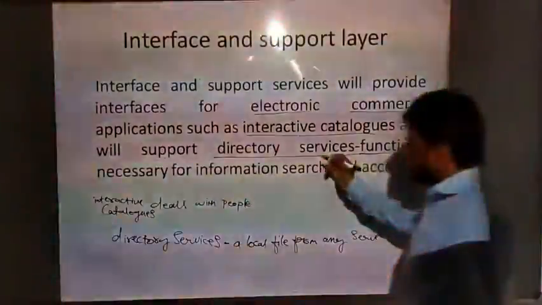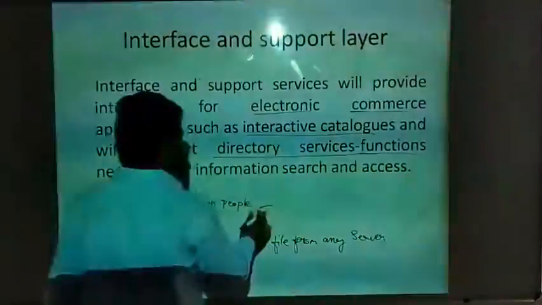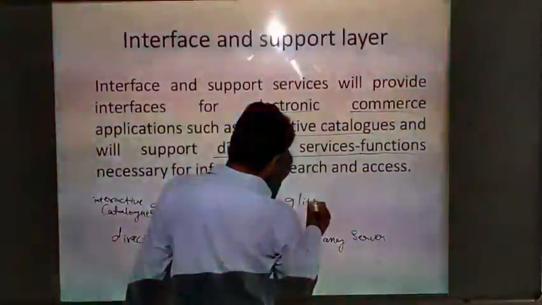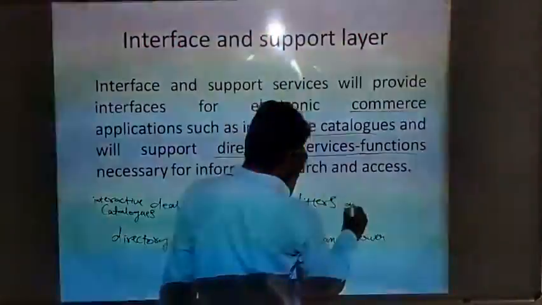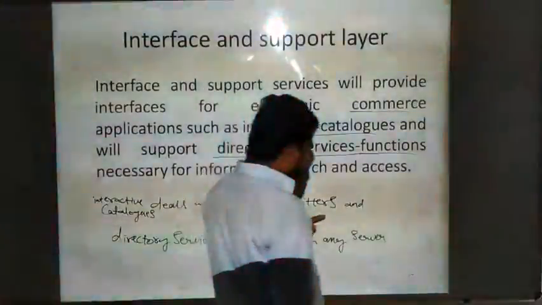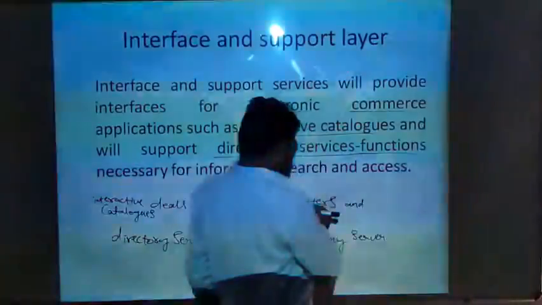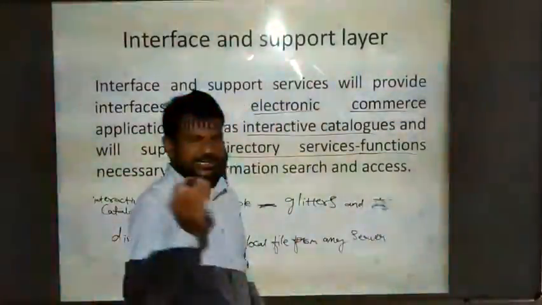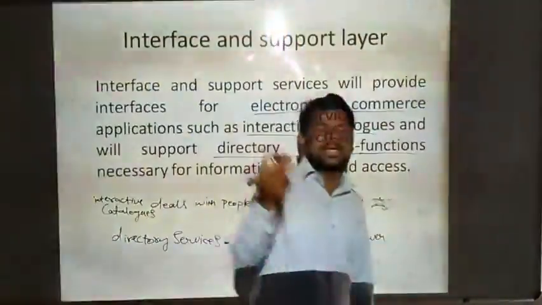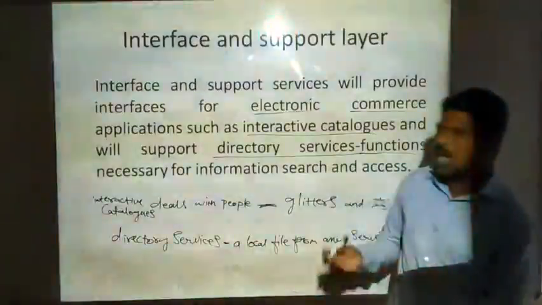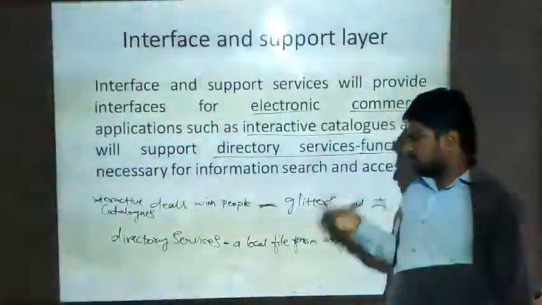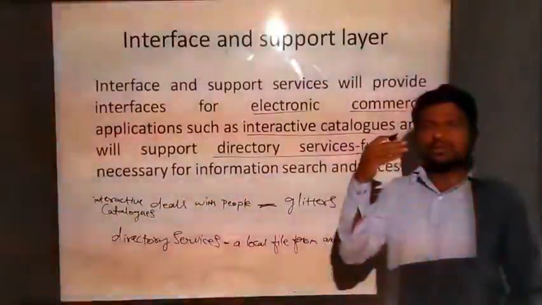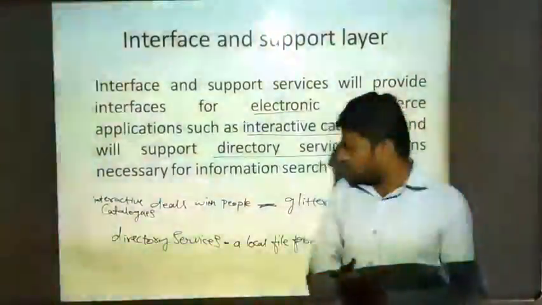Here, in interactive catalogs, glitter means shining. When you open some e-commerce applications or websites, you will see some content in a glitter form, which helps create interest to buy a product.